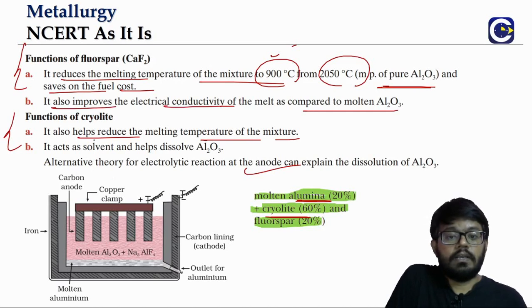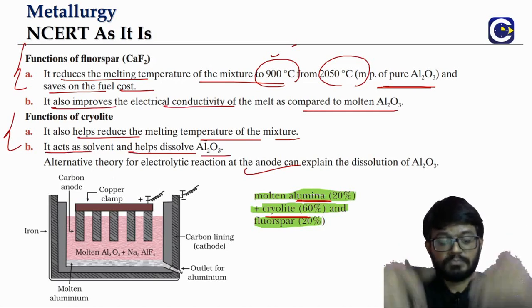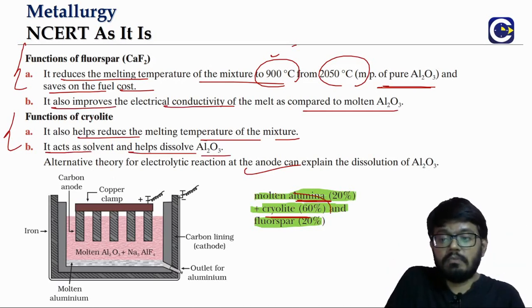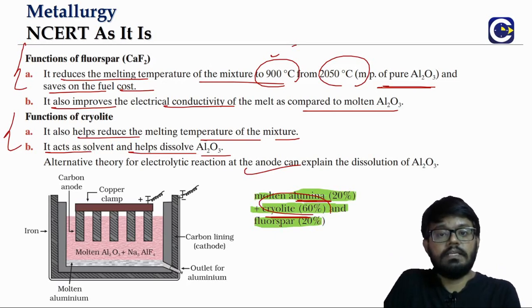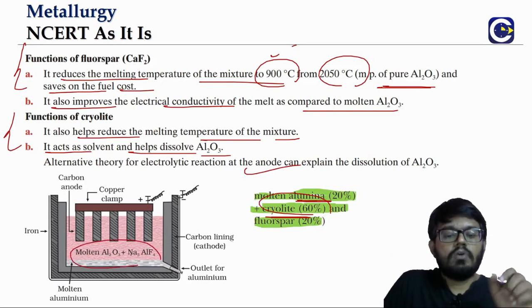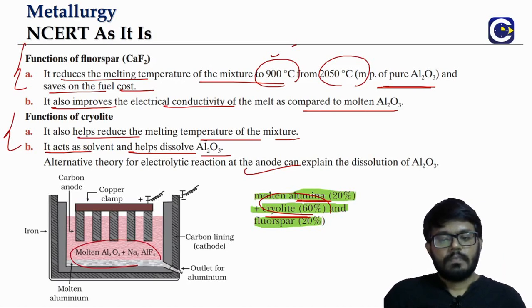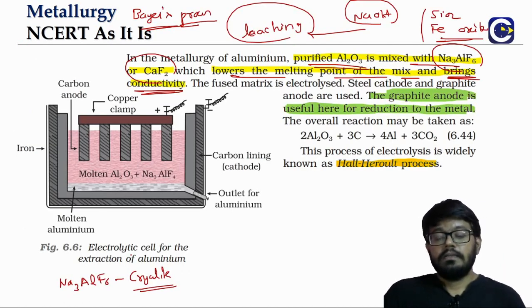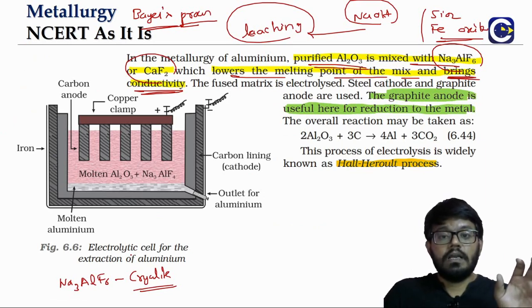And the cryolite will act as a solvent that will basically dissolve the alumina. So you can see in terms of the amount, what is the major one? It is the cryolite, with 20% alumina and 20% fluorspar. So that is the molten mixture that you have. And looking at it, the other parts of the electrolytic cell are